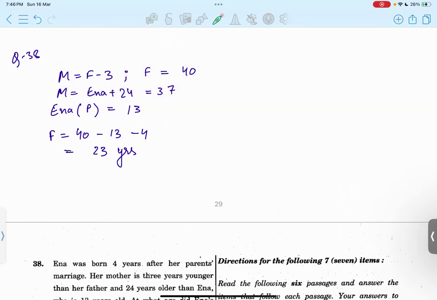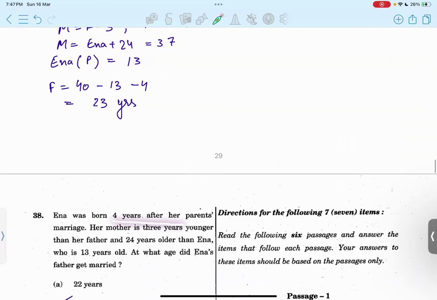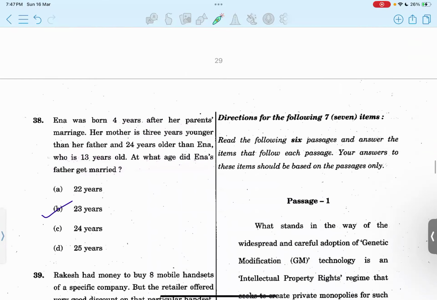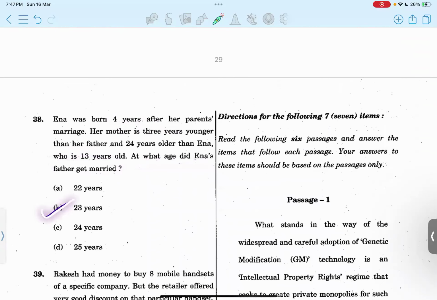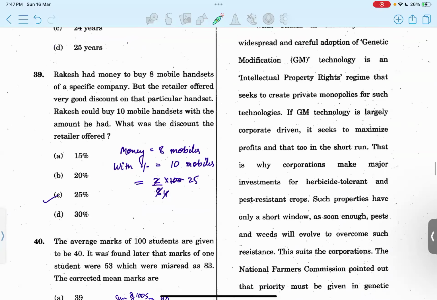So if the father's current age is 40 years, we subtract Anna's present age, that is 13 years, and then minus 4 because she was born 4 years after her parents' marriage. So to get the age of her father when her parents were married, it would be 23. Option B.